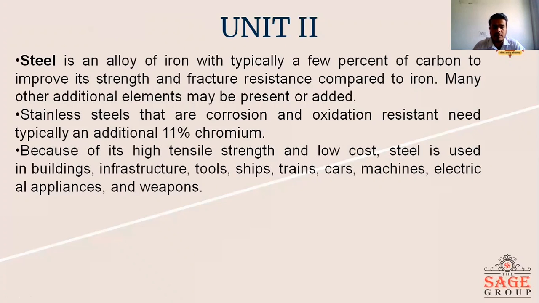Stainless steel, where corrosion and oxidation resistance is needed, typically has an additional 11% of chromium in it. That means stainless steel consists of iron, a percentage of carbon, and 11% chromium, which helps in resisting corrosion and oxidation by the action of air, water, and the surrounding atmosphere, which cause it to rust and corrode. Because of its high tensile strength and low cost, steel is used in many buildings, infrastructure, tools, pipes, ships, trains, cars, machines, electrical appliances, and weapons.